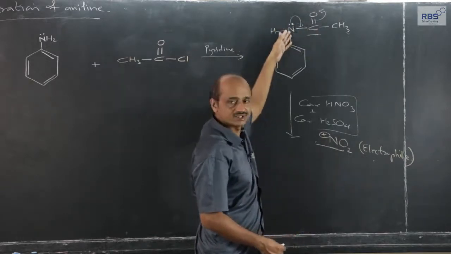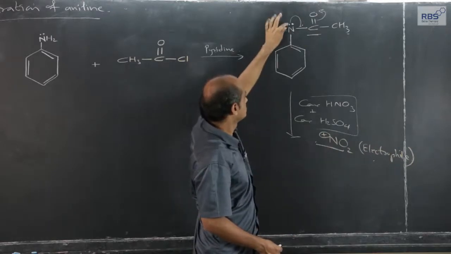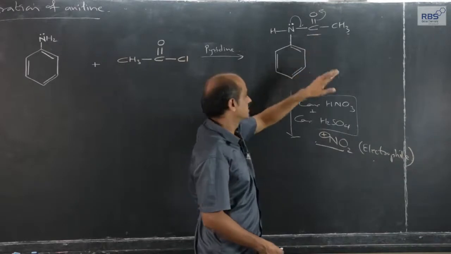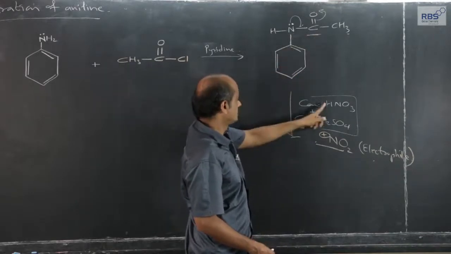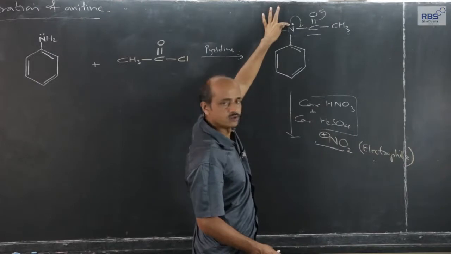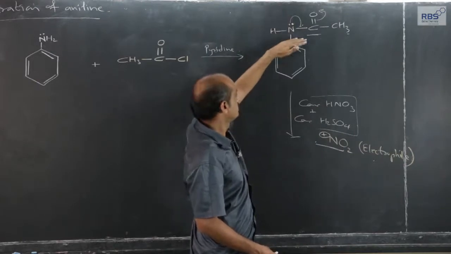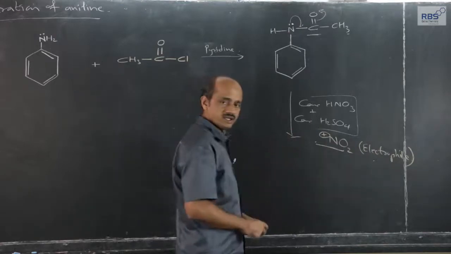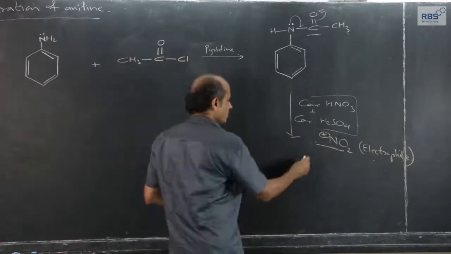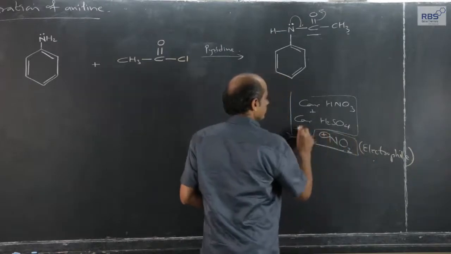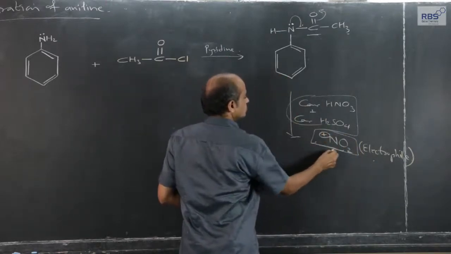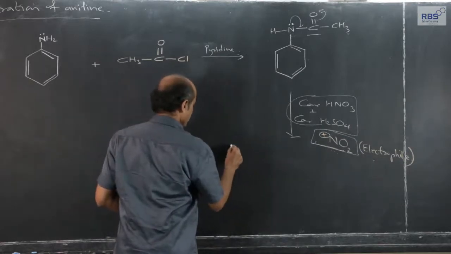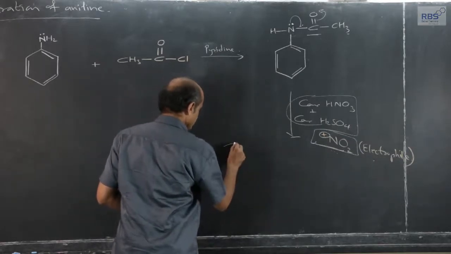So, because of the resonance also, the lone pair on nitrogen in this form is not easily available for H plus ions, and therefore, that possibility will become negligible here. And therefore, our main aim of carrying out nitration, this mixture giving rise to nitro group, is now easily possible, and we get that compound. I will write it here.